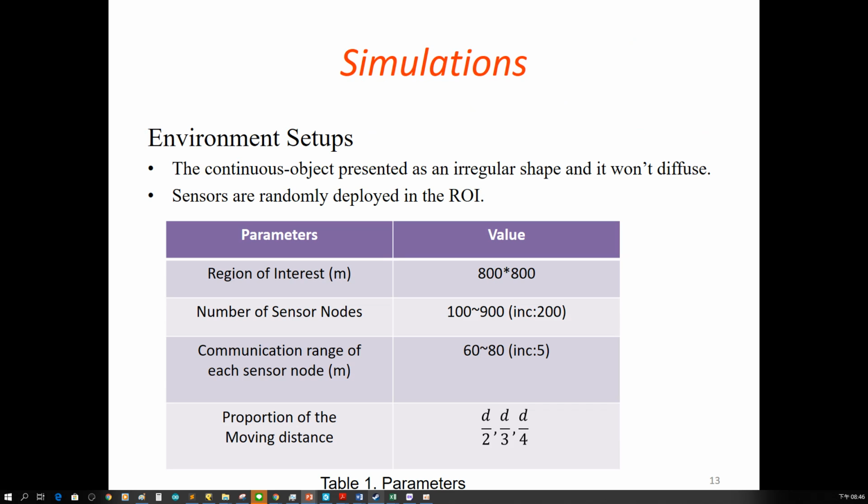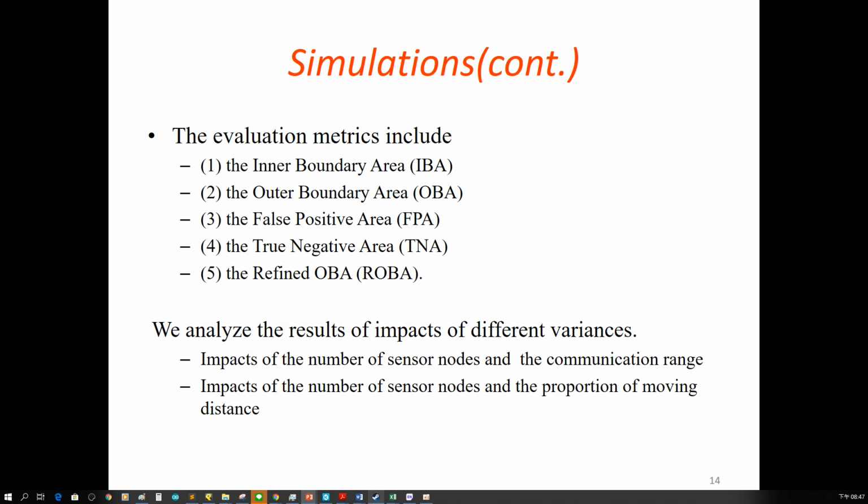Then simulation. Our environment assumption is that the continuous object presents an irregular shape in the unity field, and the sensor nodes are randomly deployed in the 800 by 800 field. The number of sensor nodes is from 100 to 900, with increments of 100. The communication range of each sensor node is 60 to 80, with an increment of 5 meters. The proportion of the moving distance is from half of the distance to 1/4 of the distance.